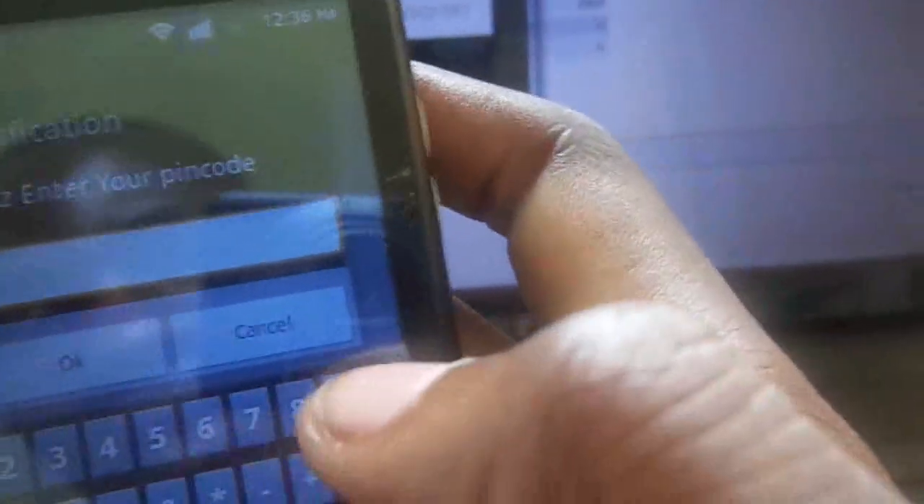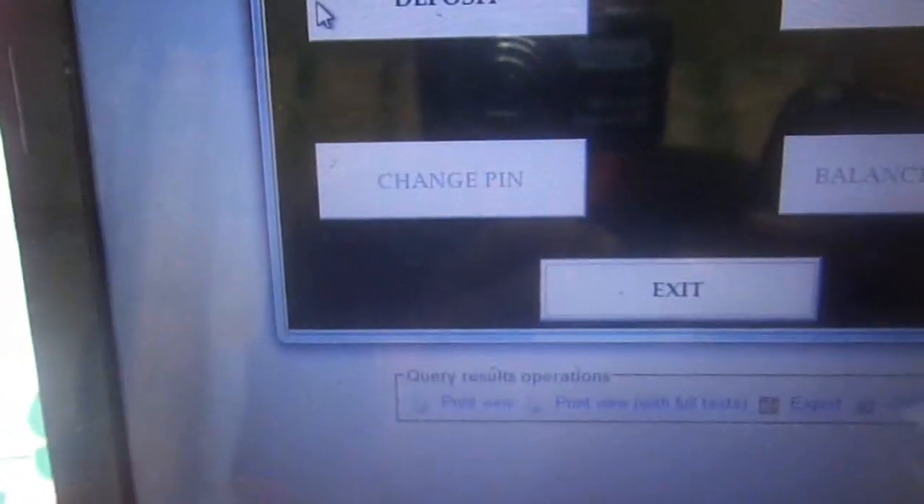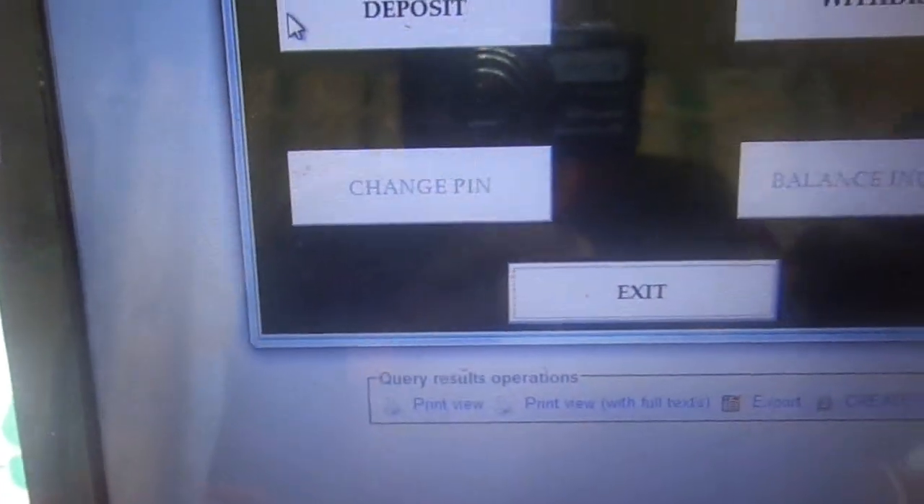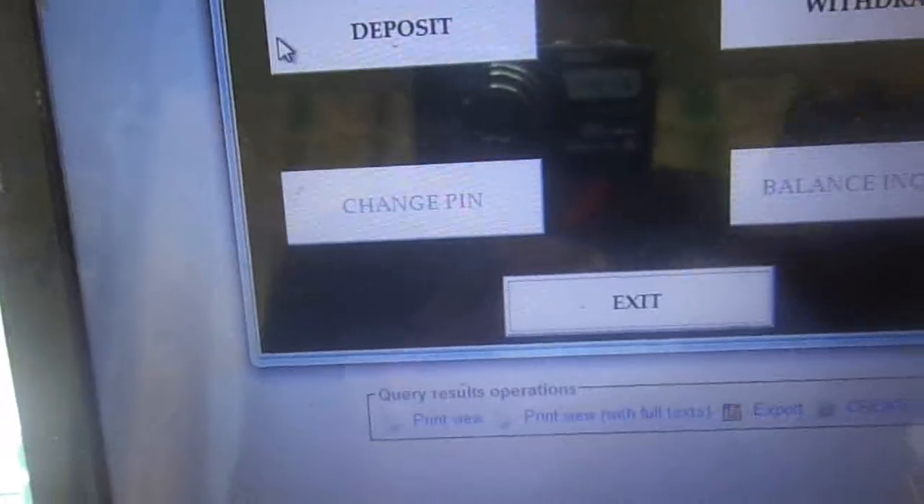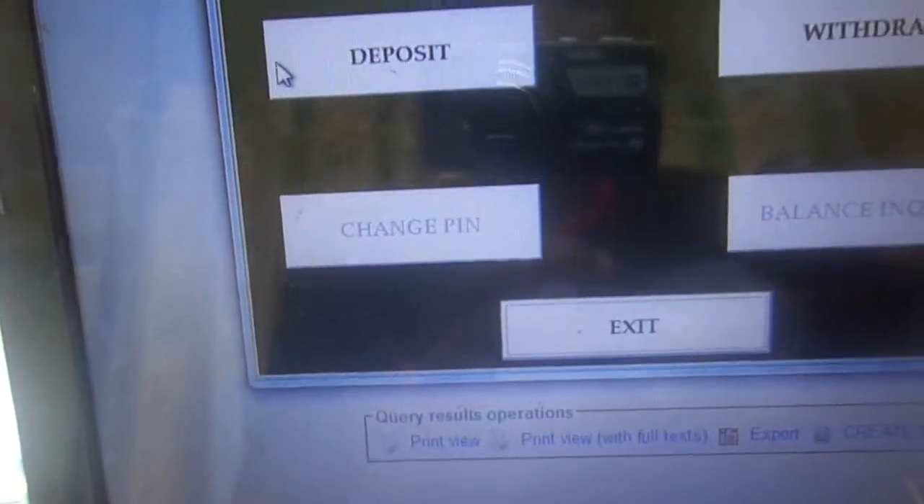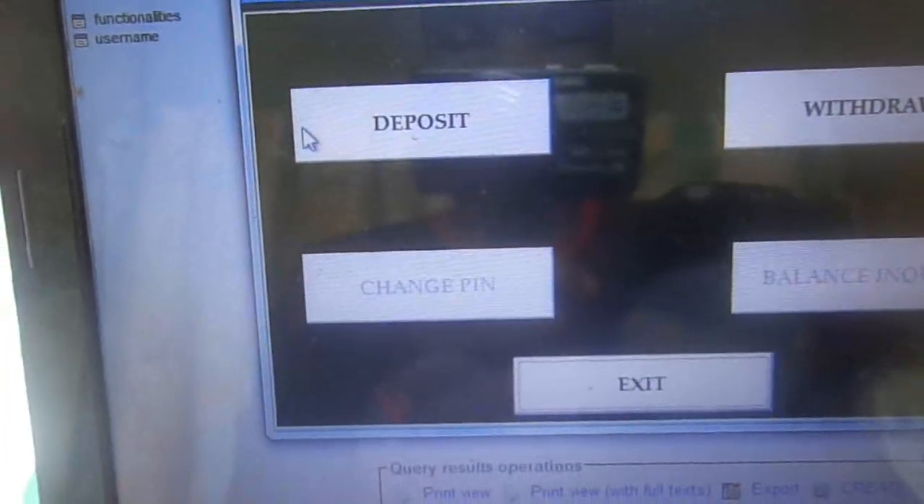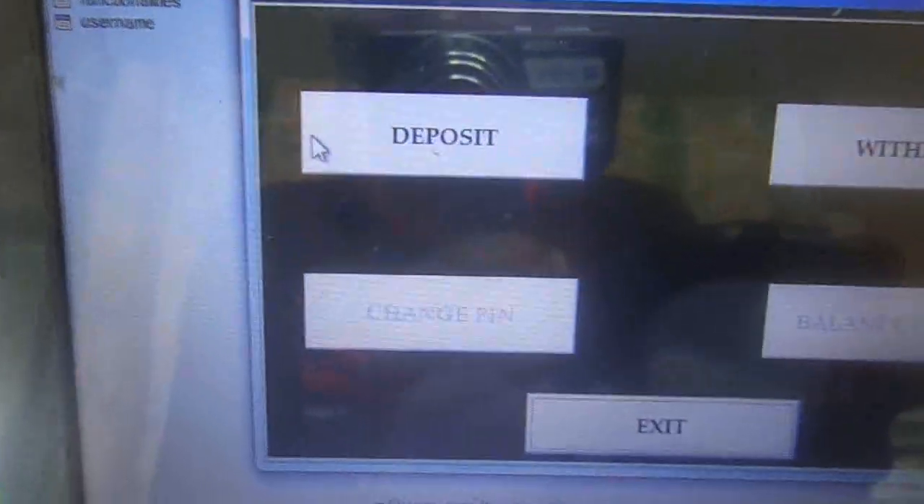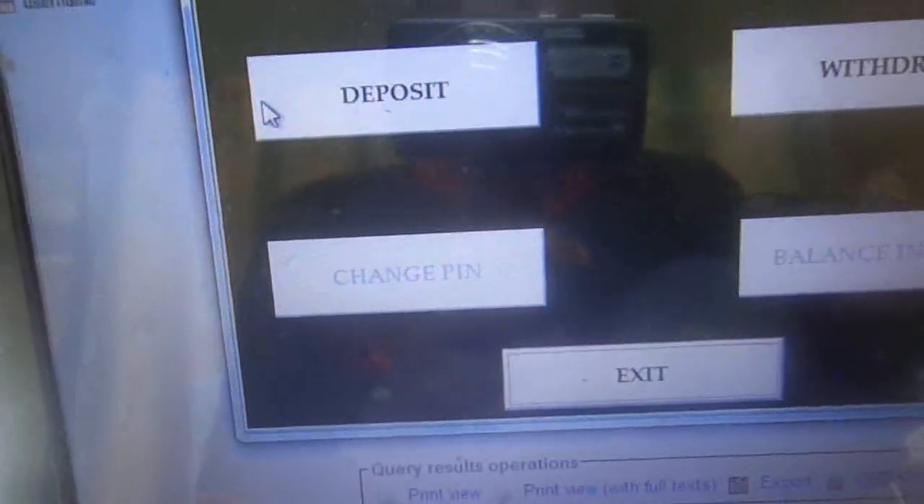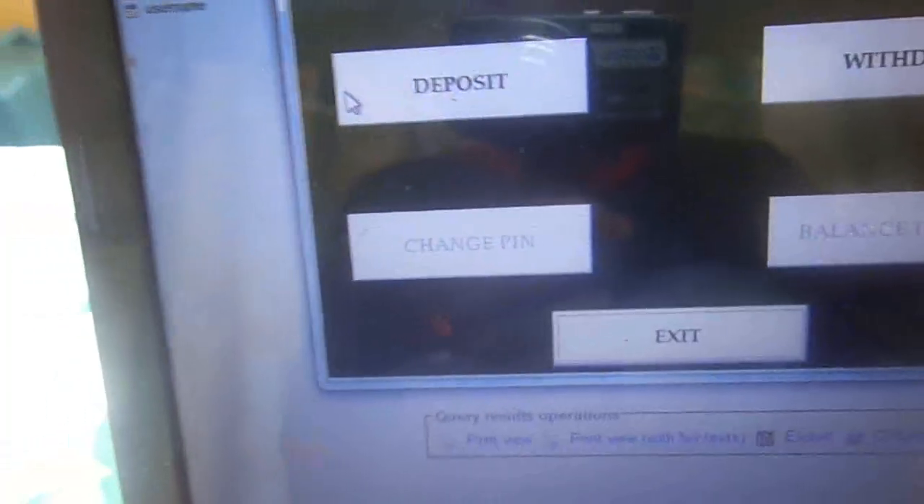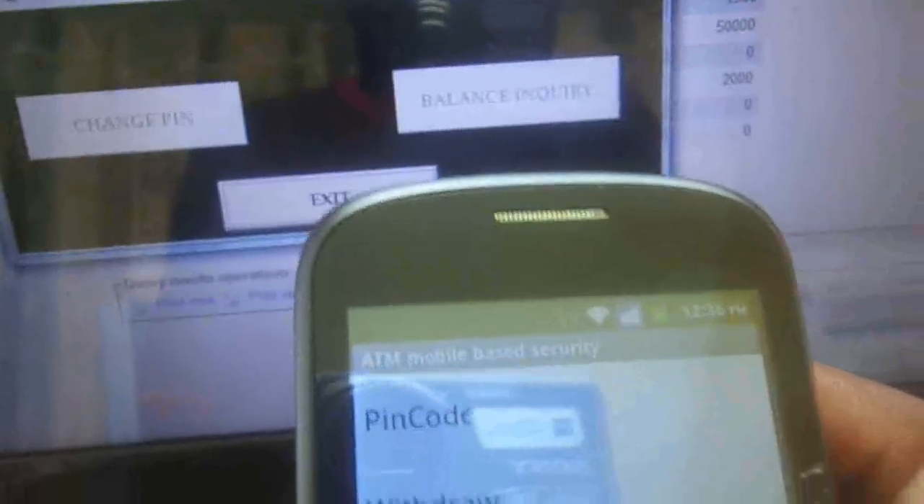So we choose deactivate. They tell us to input a secret code. When you input a secret code, ours is 1000. You find that the change PIN functionality has been deactivated without anyone trying to touch anywhere. So when a person reaches there, he cannot change the PIN code. For example, you can also choose to deactivate the deposit. It is there activated, but we can just come on our mobile application and deactivate it so that someone cannot make use of that particular functionality.